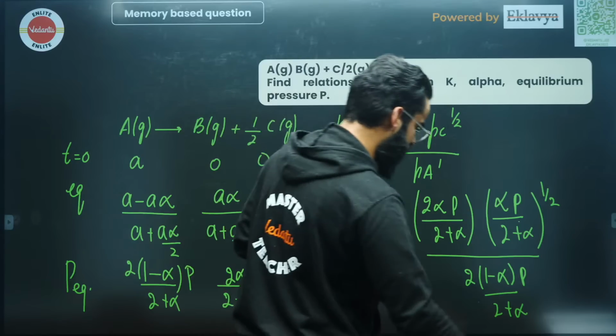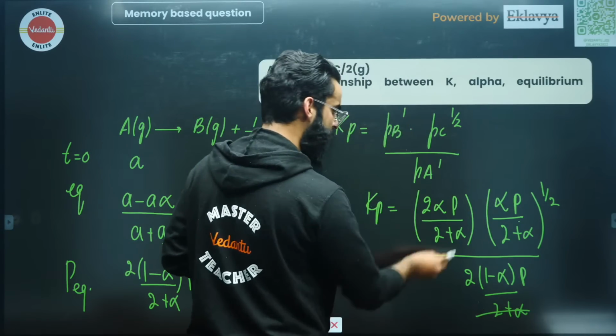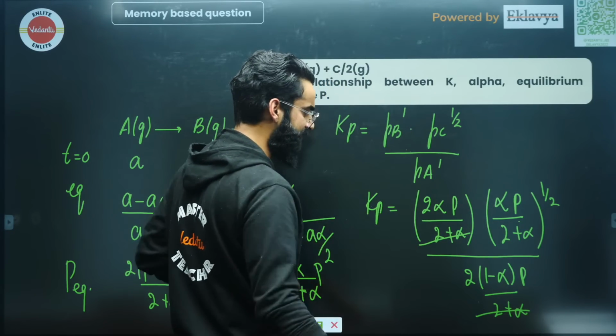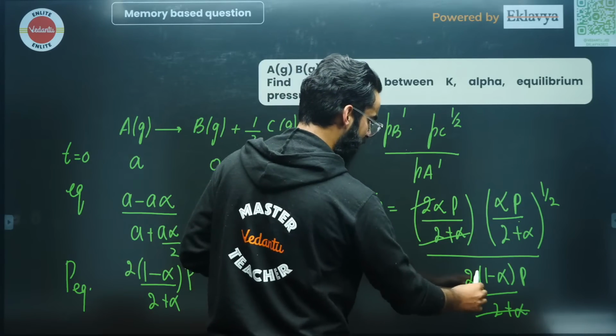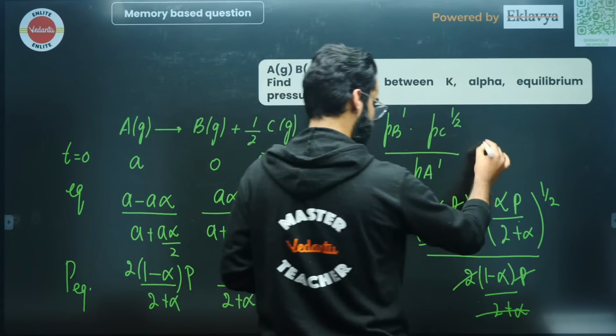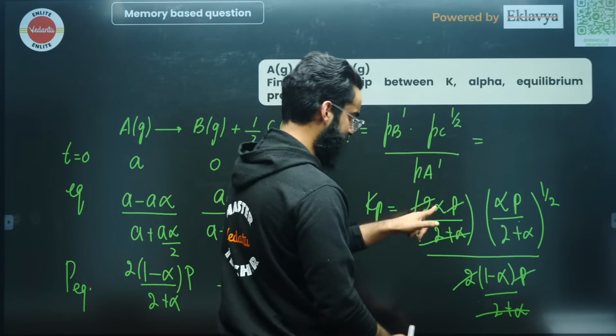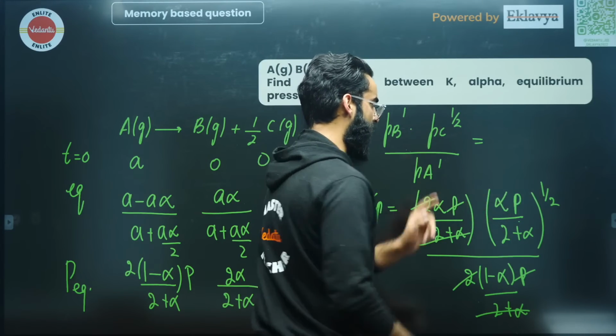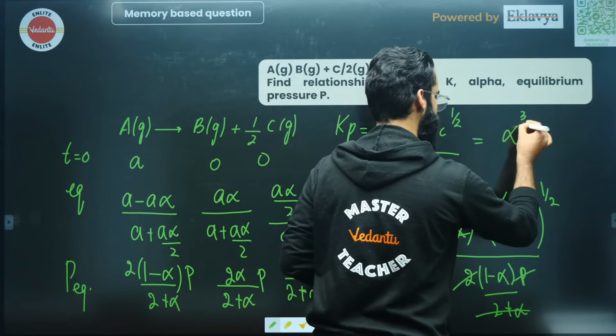And how do we solve it afterwards? See, one of the 2 plus alpha cancelled, done and dusted, right? This 2 and this 2 got cancelled out, right? This P and this P got cancelled out. So the final expression would be something like this. This alpha raised power 1, this alpha raised power 1 by 2. So it's going to be alpha raised power 3 by 2.